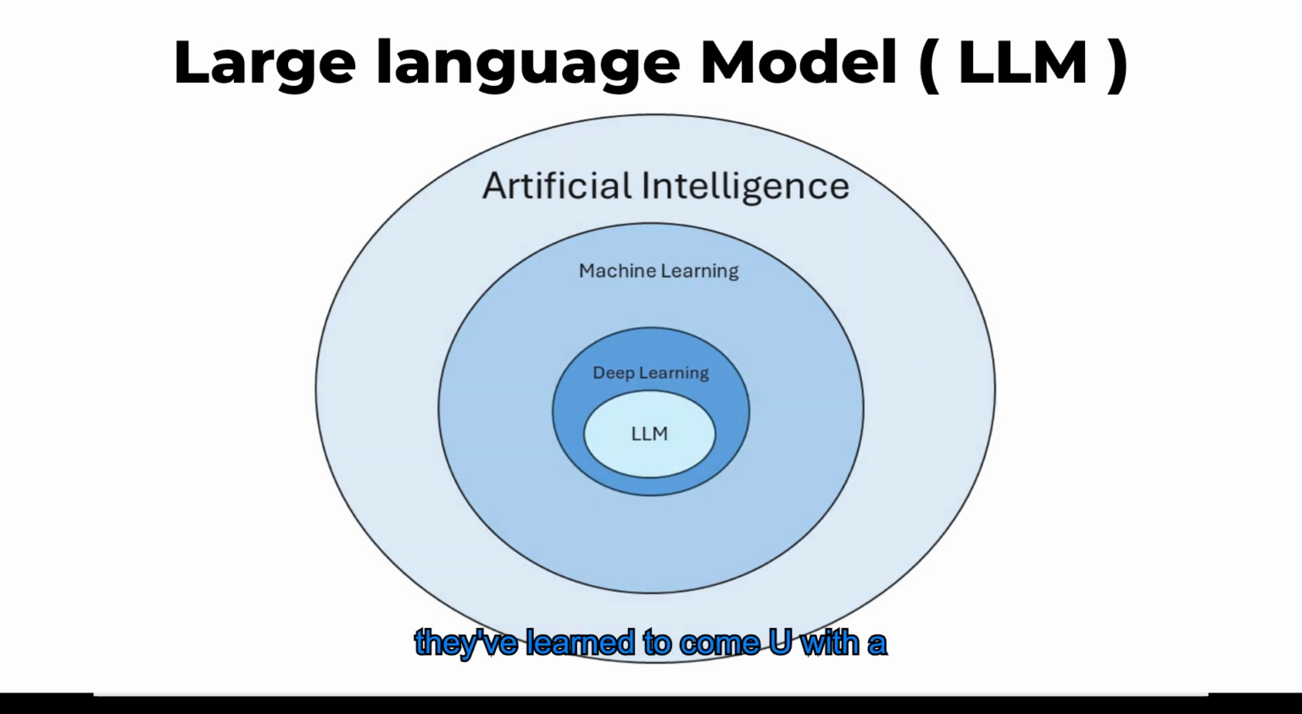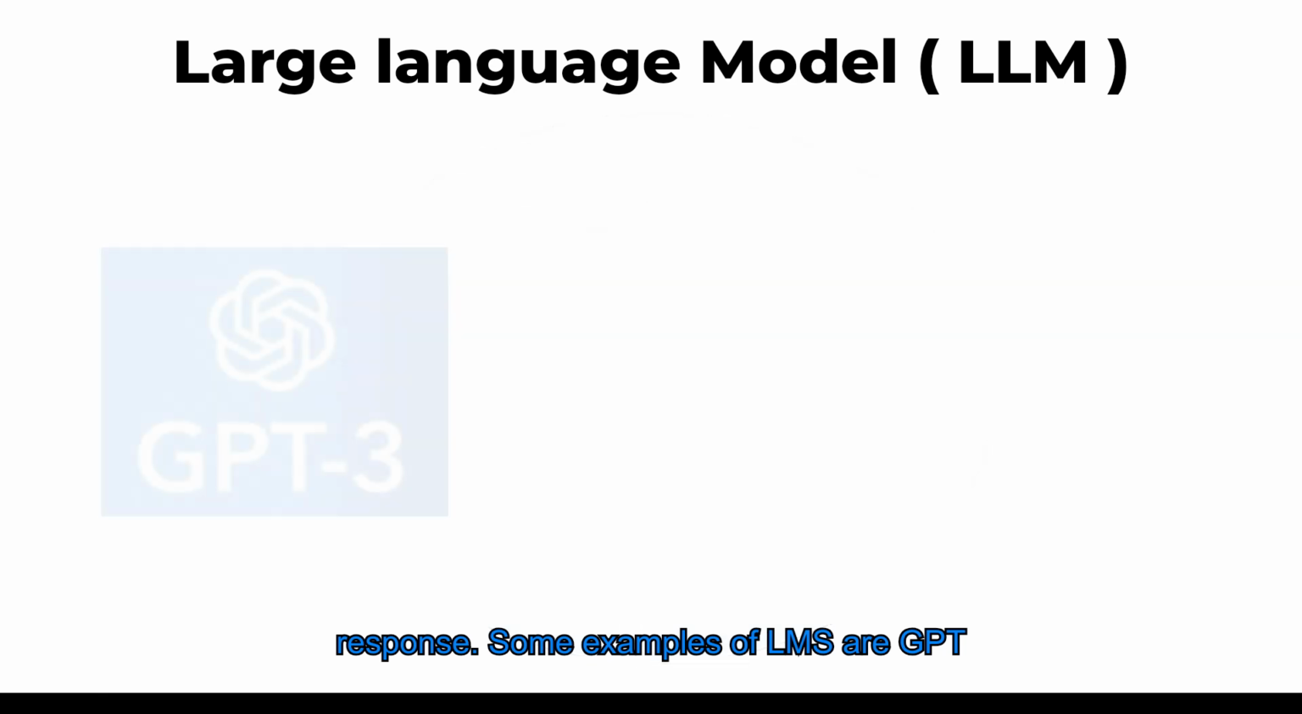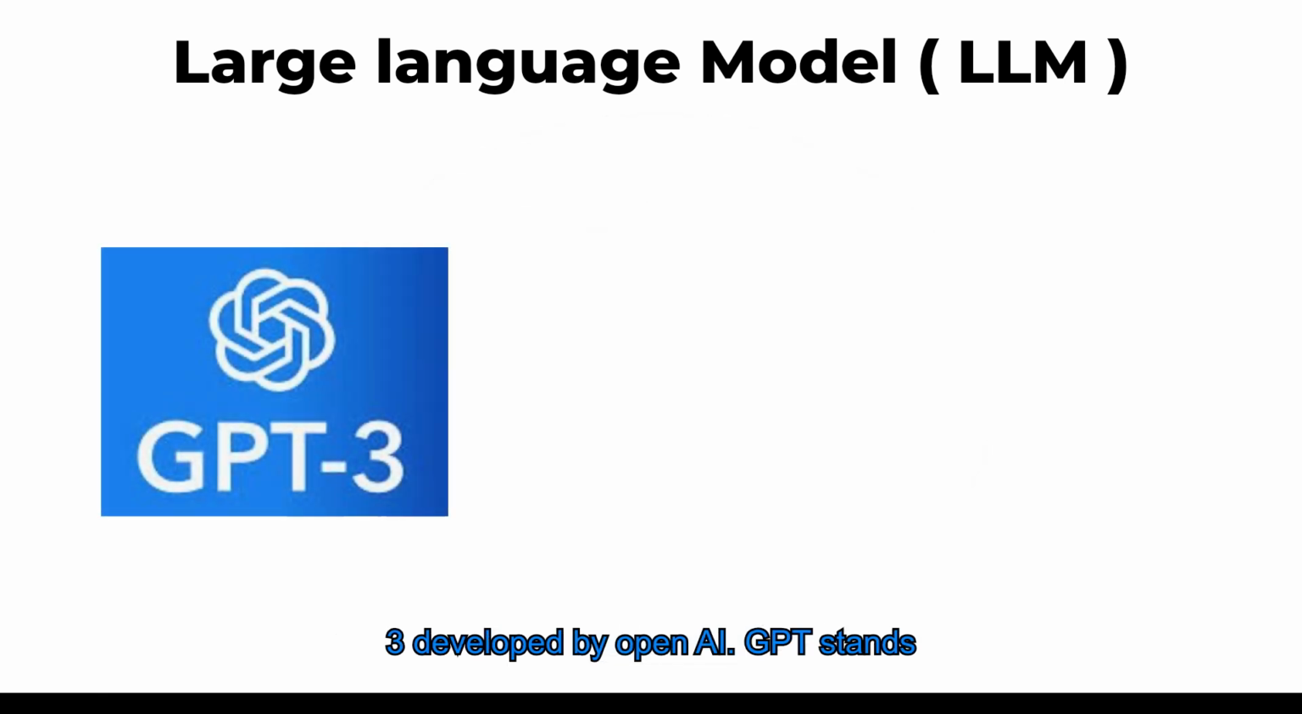Some examples of LLMs are GPT-3, developed by OpenAI. GPT stands for Generative Pre-trained Transformer. GPT-3 can generate text that feels natural and human-like based on your prompts. For instance, if you ask it to create a short story about a dragon and a young adventurer, GPT-3 can craft an engaging tale, filled with imaginative details and dialogue, bringing the characters to life.